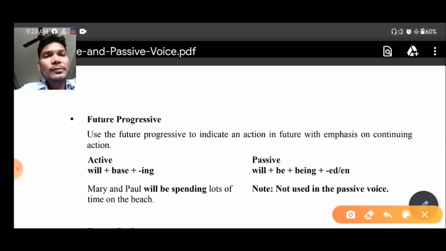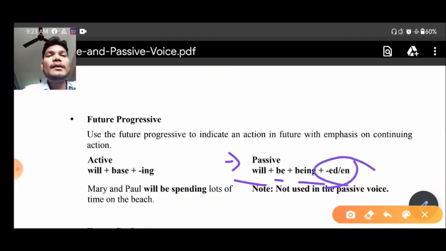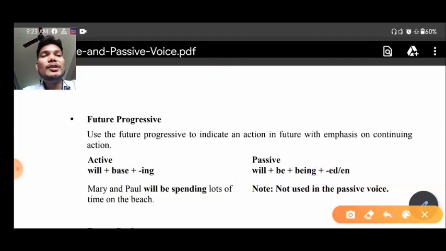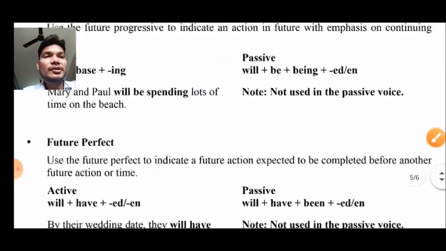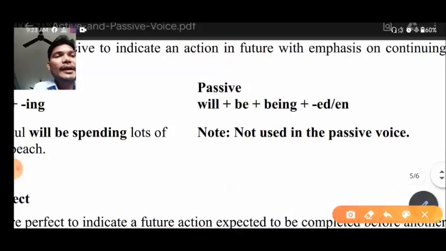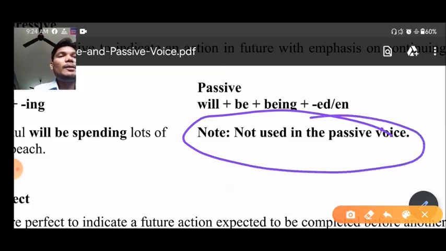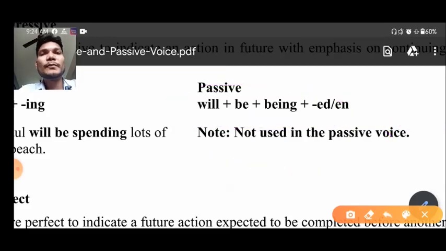Now let us come to how to make passive voice for this tense. So here you can see the structure: will be plus being plus past participle is there. But while discussing this tense, I have not given you any particular structure for passive voice. Why? Because it has an odd structure. And here also you can see that it is not used in the passive voice. Why? Because of its odd structure. The very simple thing is that it is not used.